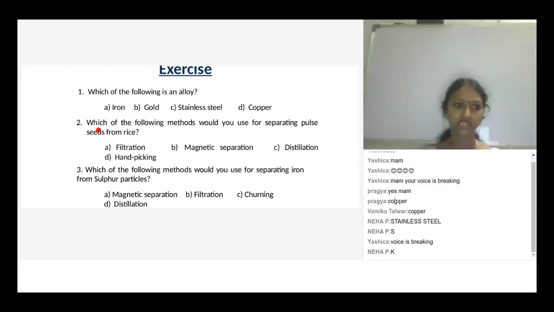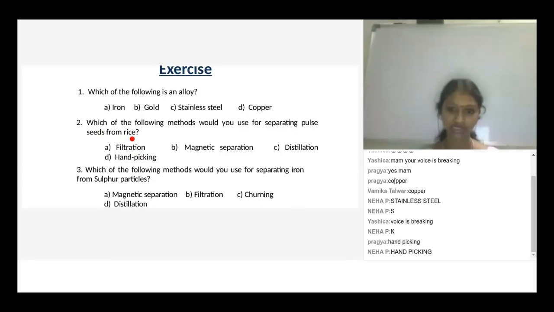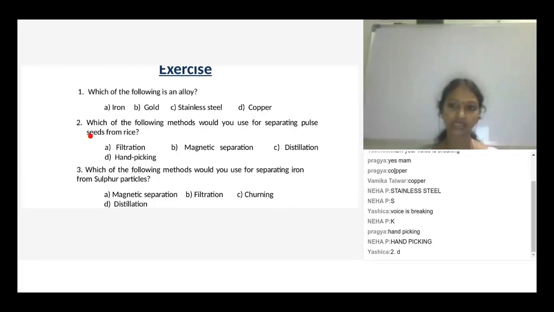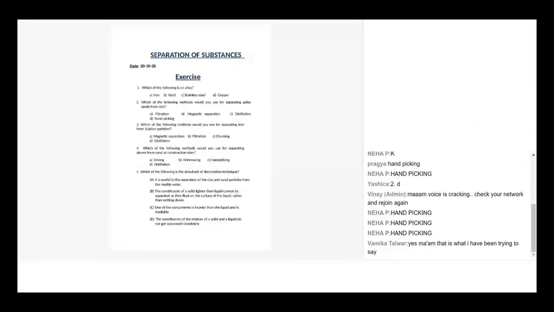Understood or not? So second question: which of the following methods would you use for separating pulse seeds from rice? So which one is the correct answer? Neha said the answer is hand picking. Yes, it's correct. Pragya also said. Yes, very good. Why? Because when rice is mixed with grains, we can see the size of the particles and easily separate them using our hand. So hand picking is the best method to separate the components.